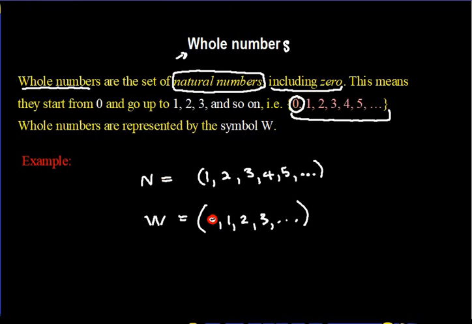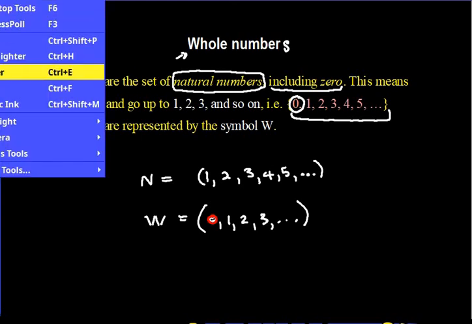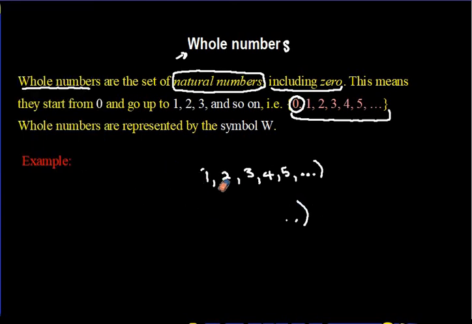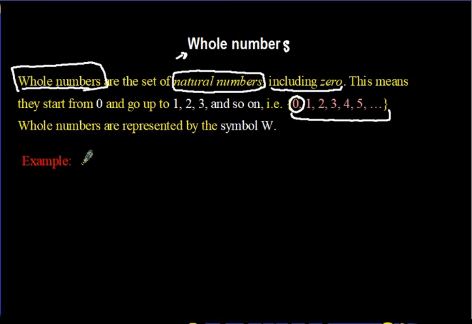So if I ask you to write a set of whole numbers and I give you a certain place where you should stop, or some restrictions in terms of what you should write, you would just write, let me get a different tool. For whole numbers, you don't have to write out the term whole numbers. You just put your W, equals, because whole numbers are represented by the symbol W. So if I ask you for the set of whole numbers, you just put your W and then your bracket and you start listing them over here.